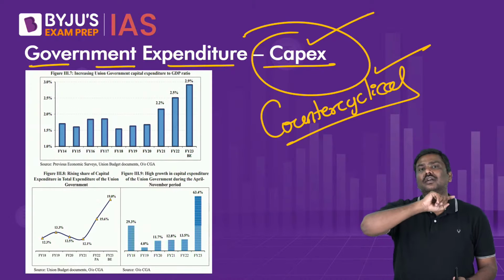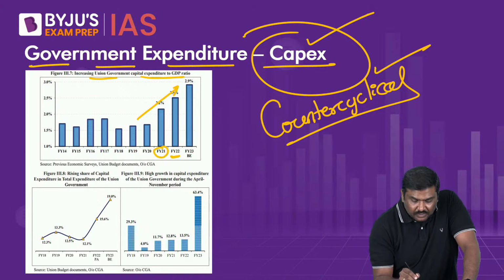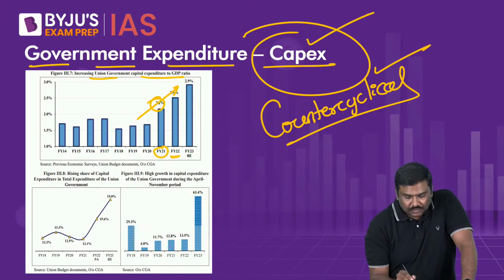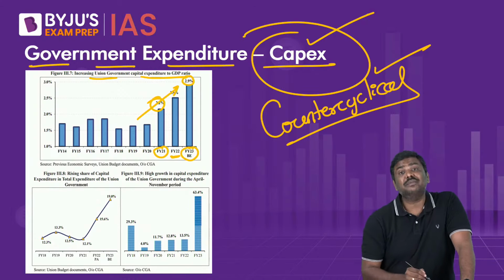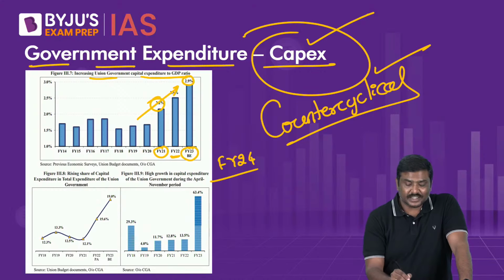Now, how do I prove that? Please have a look at the total capital expenditure incurred by the government as a percentage of GDP. In financial year 21, it was 2.2%. For financial year 23, it is 2.9%. For financial year 24, the Government of India set aside 10 lakh crore rupees. That's a very high number.